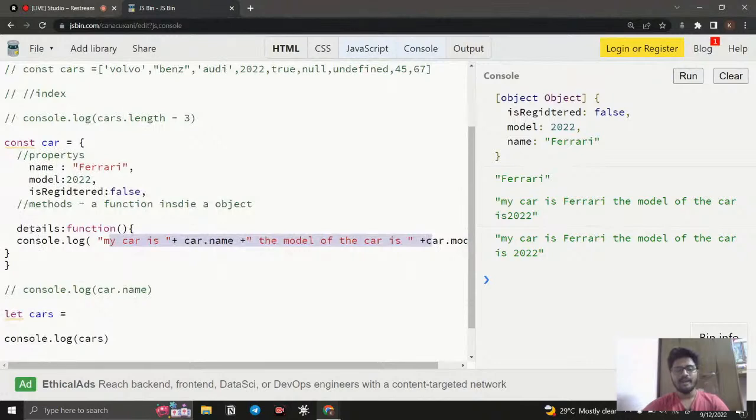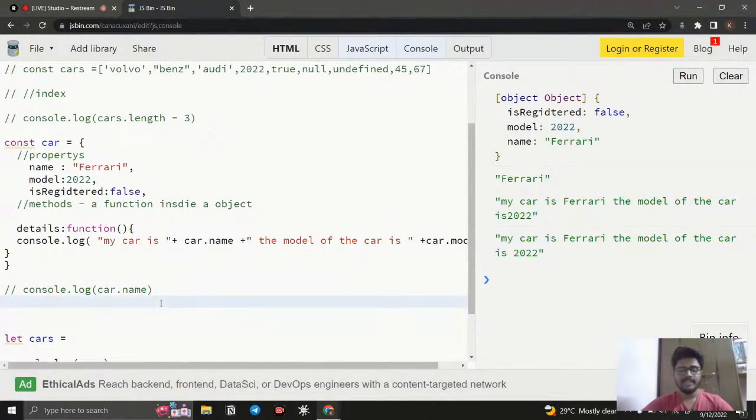So if I want to run, this is going to be a method. So this is going to be a property. If I want to run a method, the same as a property, I need to say console.log. We don't want to call the console.log. Here we can simply say details. I just say cars dot details. Okay, so if I simply say that, it is going to be a property. So if I use the parenthesis, this is going to be a method.